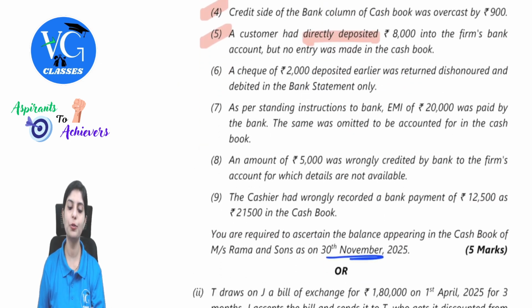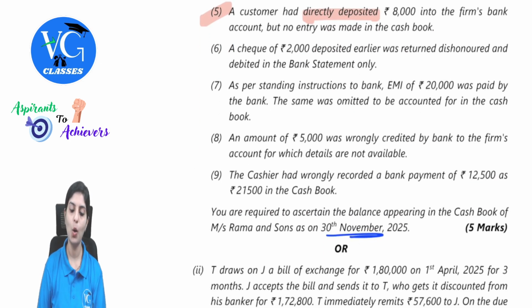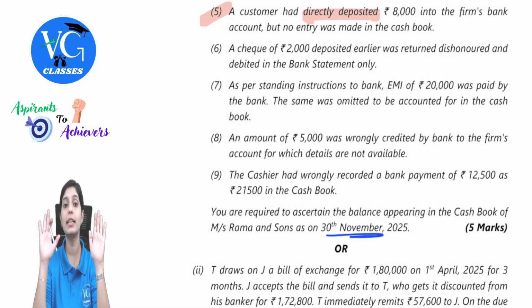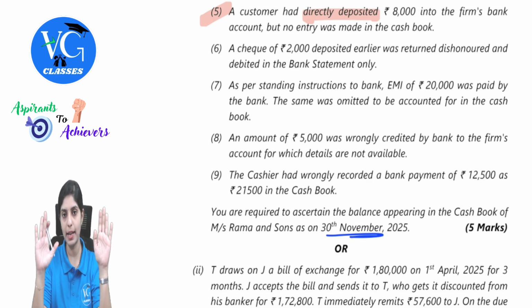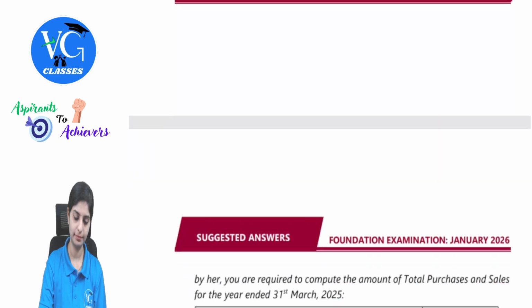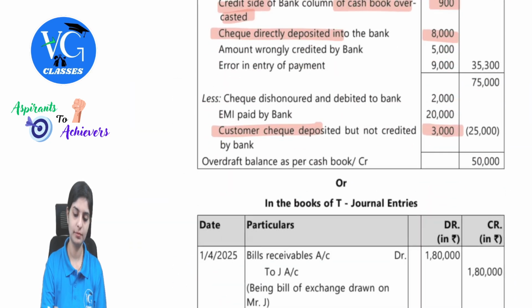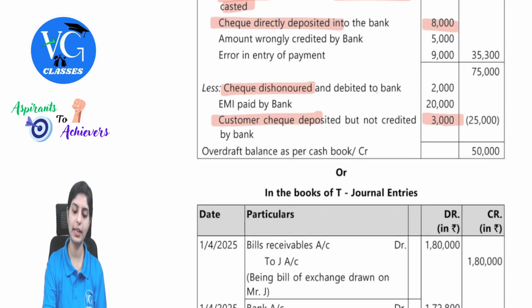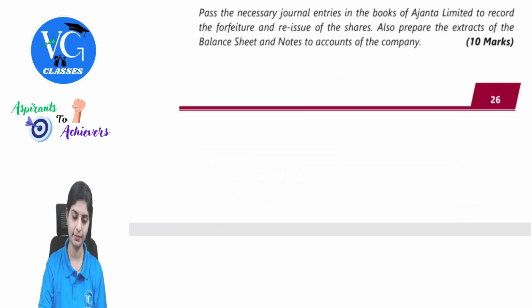Next, a check of 2,000 deposited earlier was returned dishonored and debited in the bank statement only. A check of 2,000 deposited earlier was dishonored, which means there is a debit in the bank statement, so the balance would have come down. If I have to match, I can alter only the passbook. I will certainly add. Since this is an overdraft balance, I will reduce. See here, check dishonored and debited to bank 2,000.